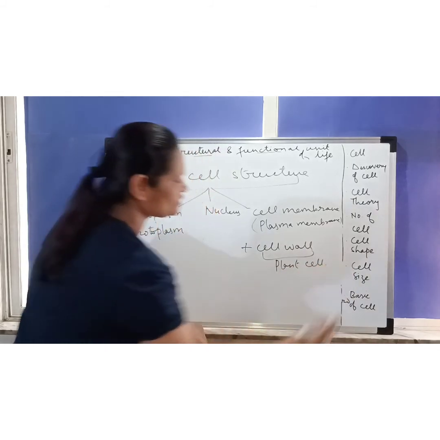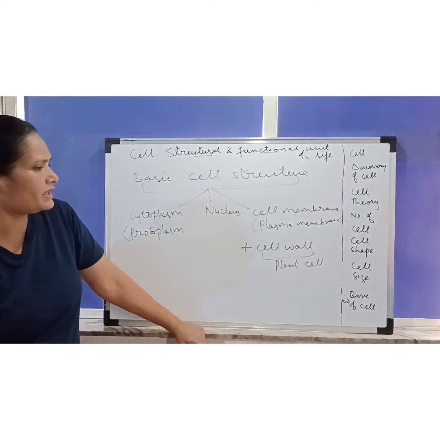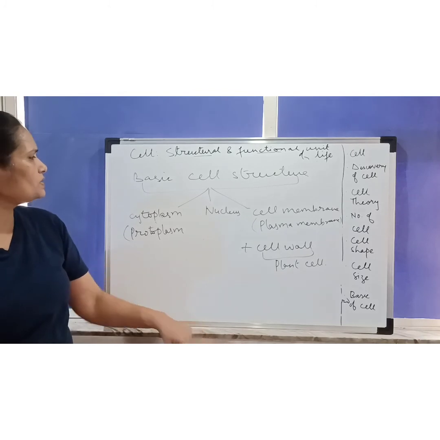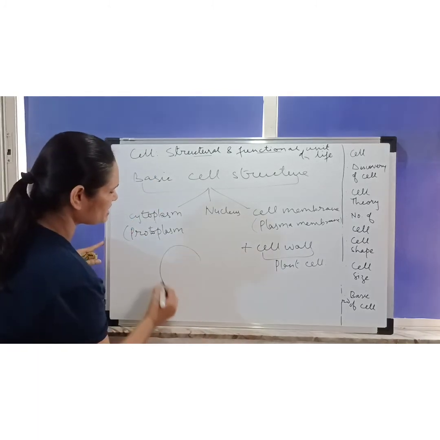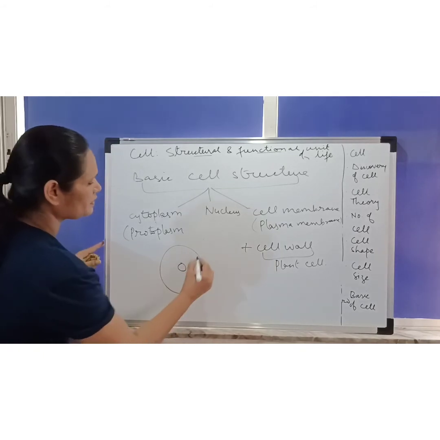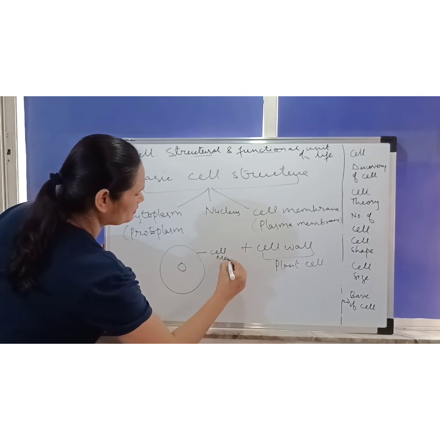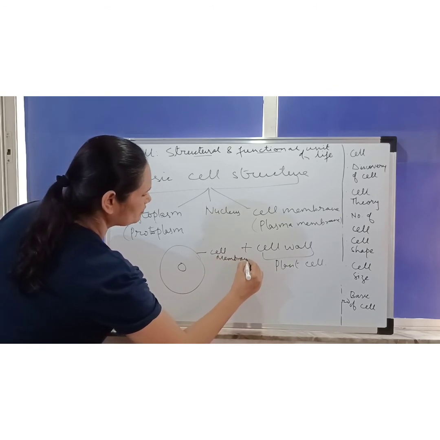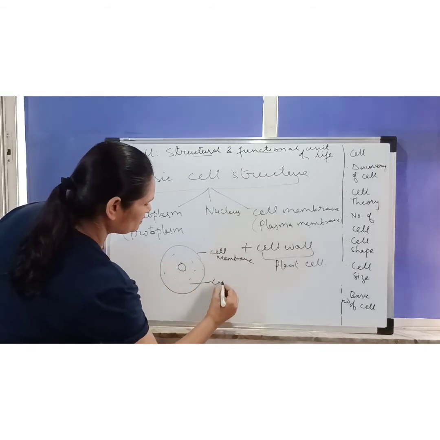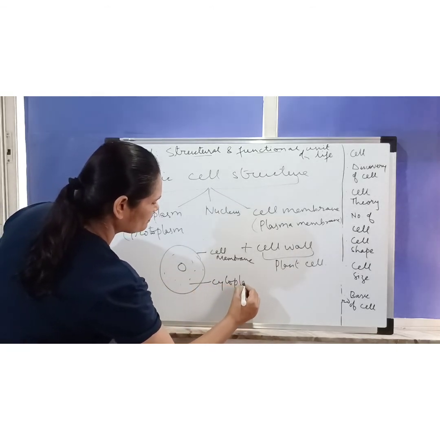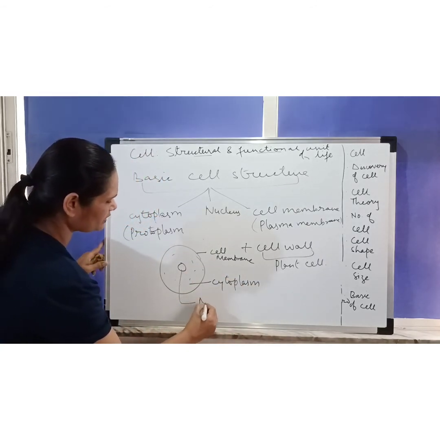In this chapter I will discuss the plant cell and animal cell, and in the next session I am going to talk about the cell organelles. Now, what are cell organelles? As I said, the basic structure is this cell membrane; inside, the matrix is the cytoplasm or protoplasm; and then this is the nucleus.